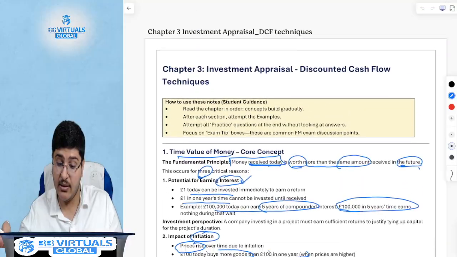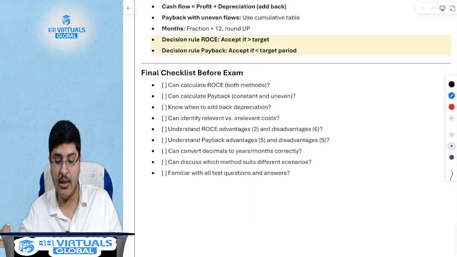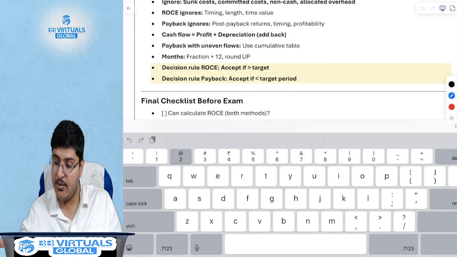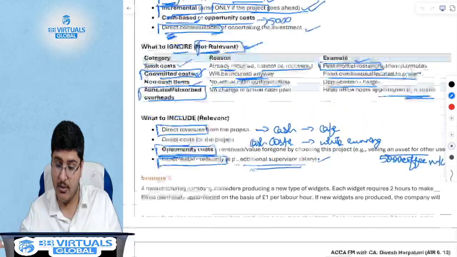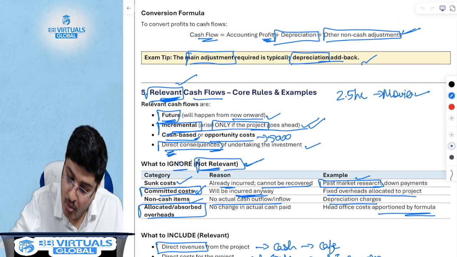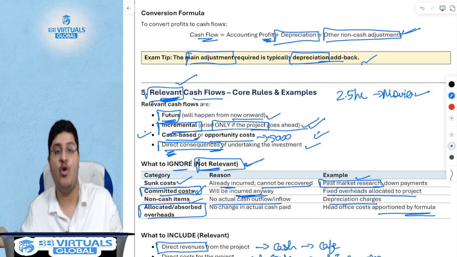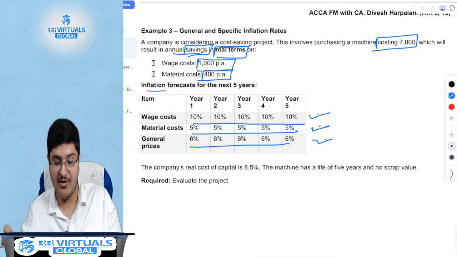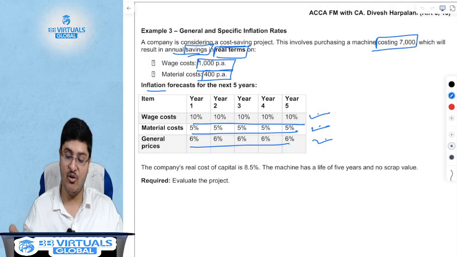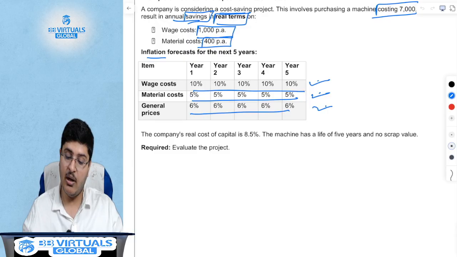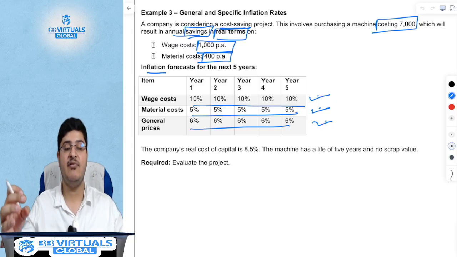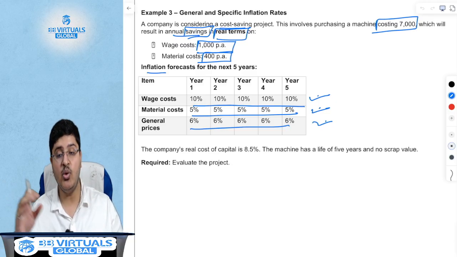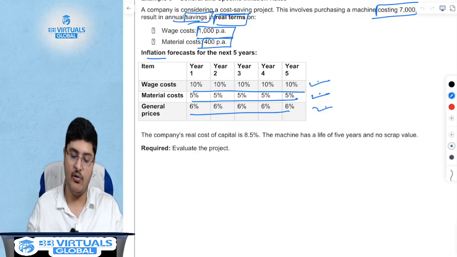Actually, we had studied this in chapter number 2, but I think it's important to go back so that you all remember that relevant cash flows could also be opportunity cost. So the relevant cash flow, there will be savings, which means this is a pseudo cash inflow. This is considered as cash inflow every year.